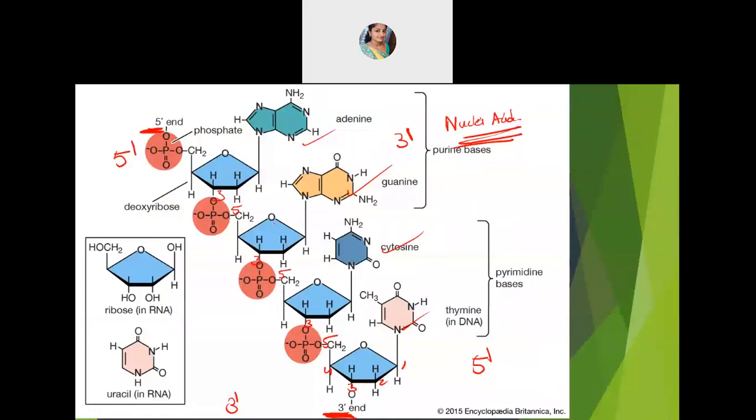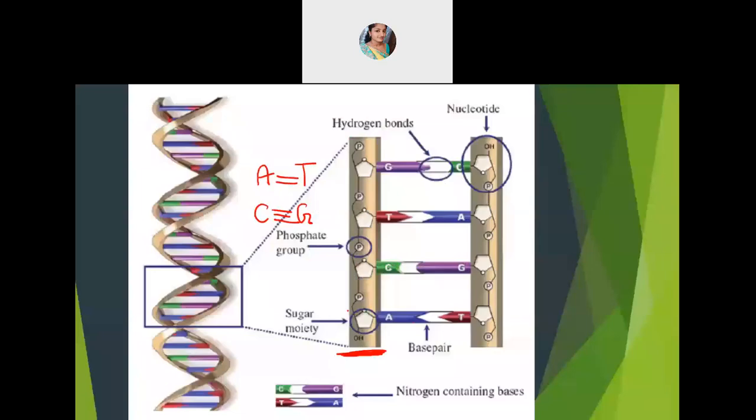So in RNA, it will be only one stranded. You will have only one strand attached like this. But in DNA, I said, they will be having two strands. Double strand will be there. So two strands will be there. One strand moving from that 3' means that third position to fifth position. One more will be moving in anti-parallel direction, third position to fifth position.